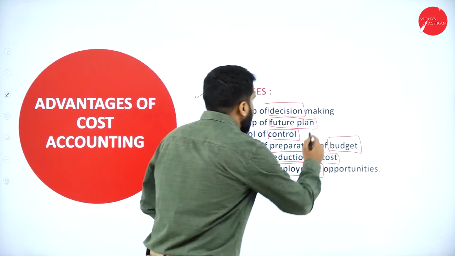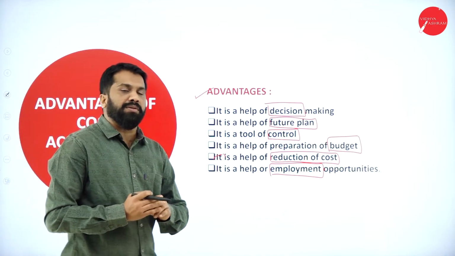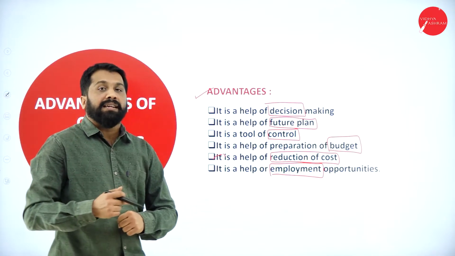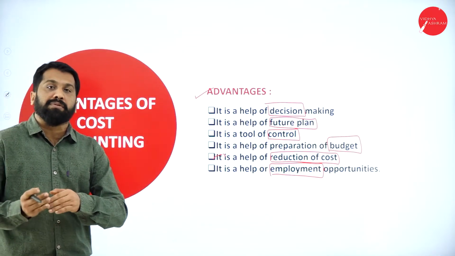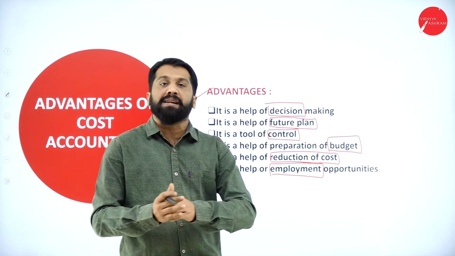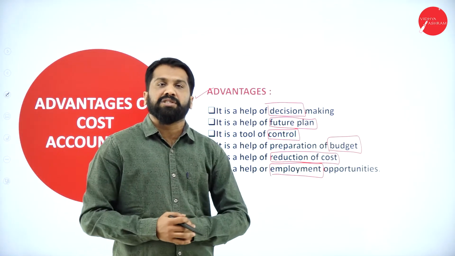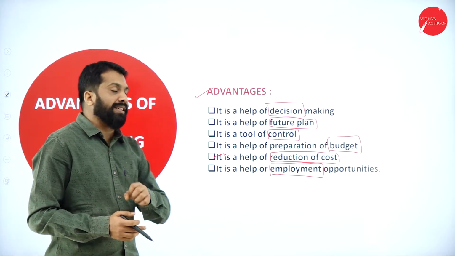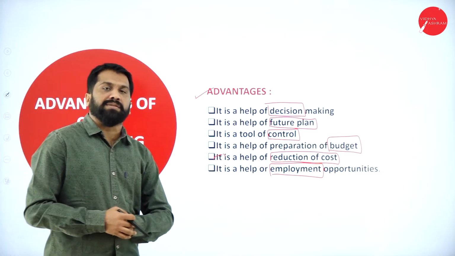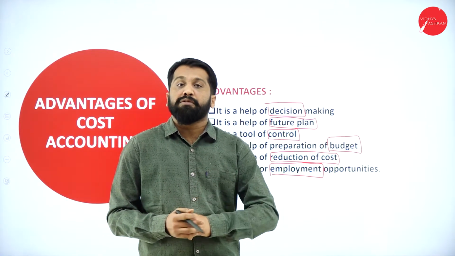Now, second one, future plan. What is a future plan? After doing every calculation, you got 80 rupees as your cost. You can plan that next time the 80 rupees we have to reduce to 75. If we use a particular logic or particular machinery, the 80 rupees cost will reduce to 60 rupees. Those kinds of future plans can be made with the help of this. Or else, instead of producing 1000 units, if you go for 2000 units, the cost per unit will be reduced by 50%.